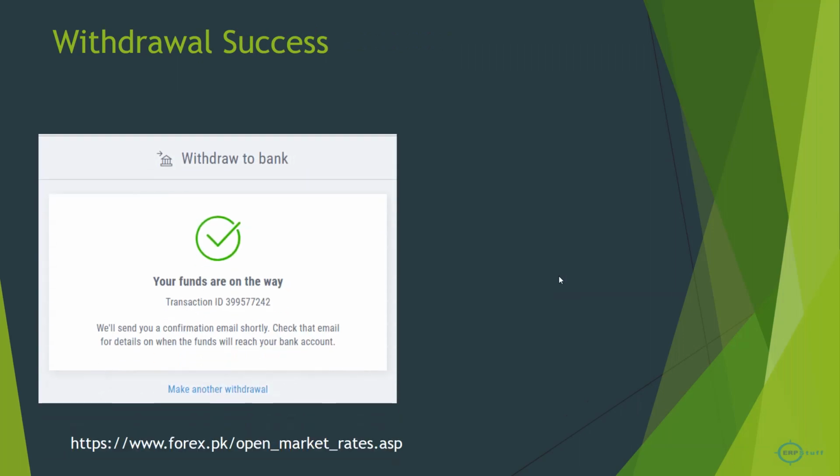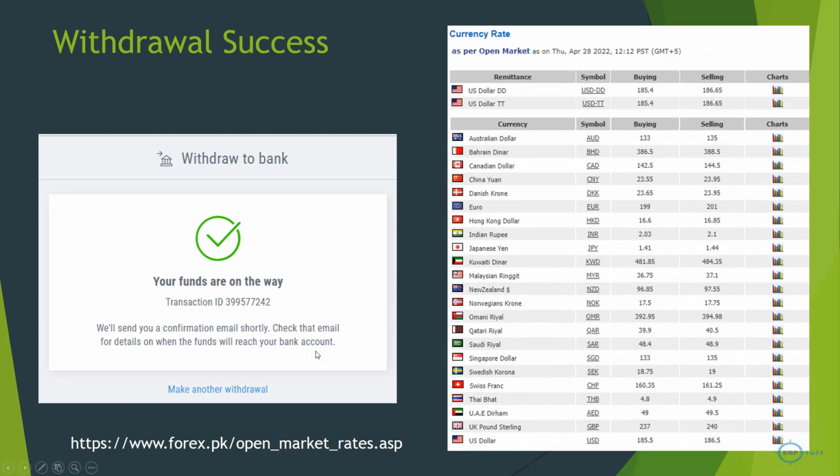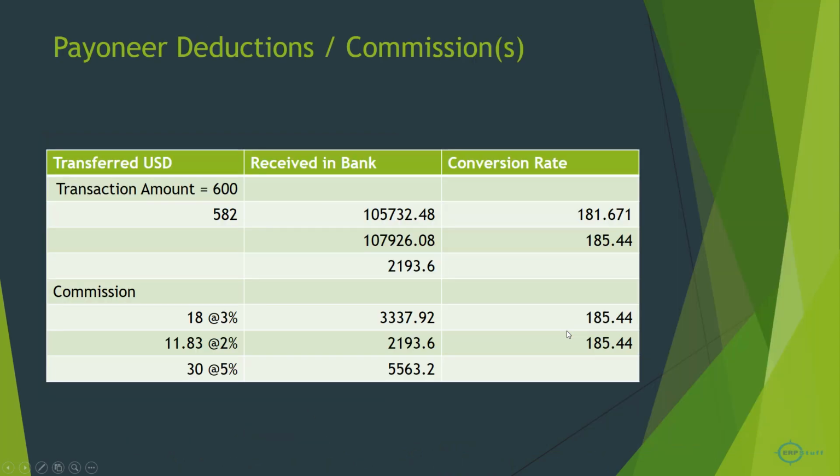Here was the withdrawal success, showing the transaction was done, which you can further track in your Payoneer account. Just as proof, they gave the conversion rate of 181 while in the market it was 185. So here I also got charged. This is how the calculations are.